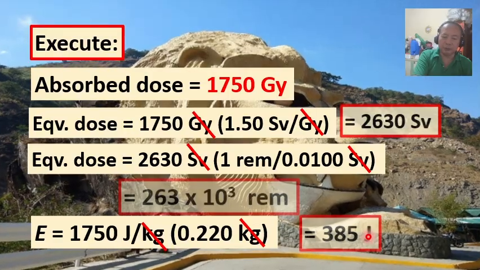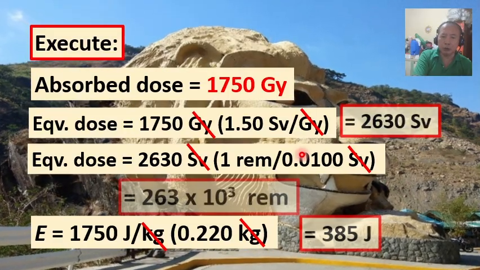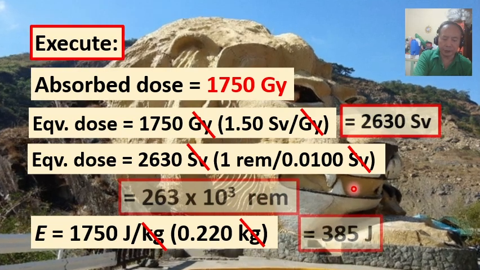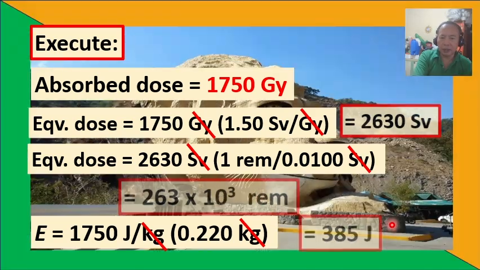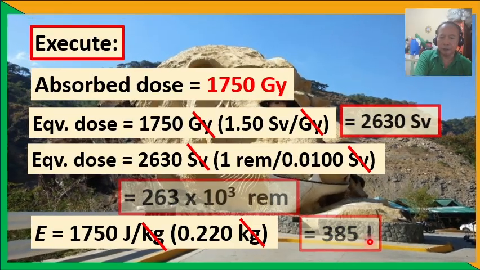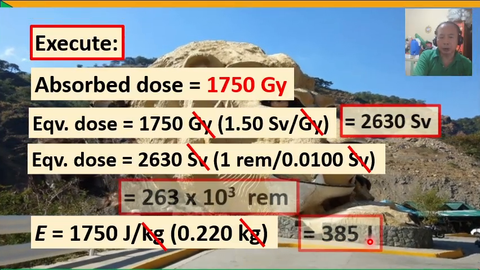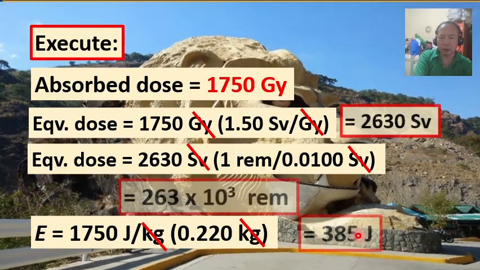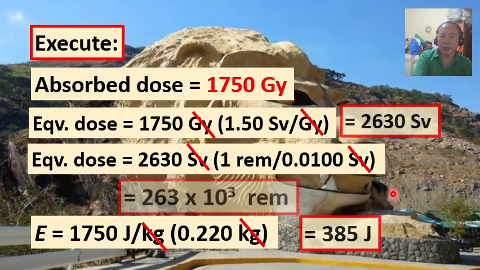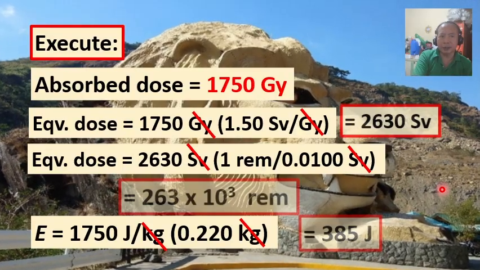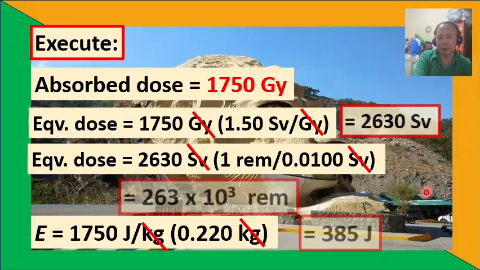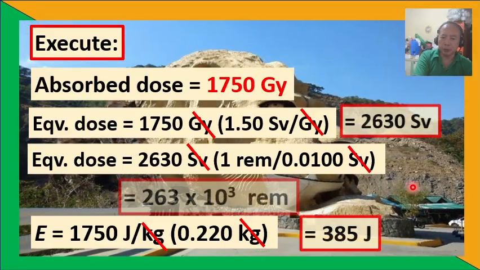But in terms of the equivalent dose in sieverts or even in rem, it is obviously much greater in the case of electrons as the source of radiation. And this is primarily because of the greater relative biological effectiveness or RBE value for electrons as compared to that of X-ray.